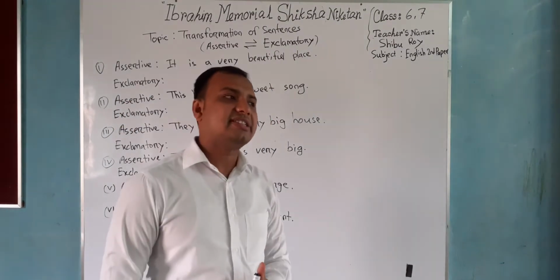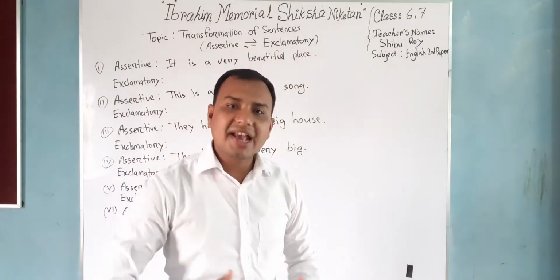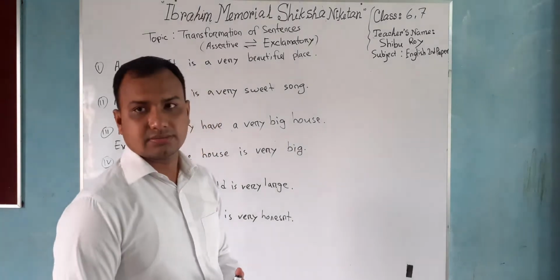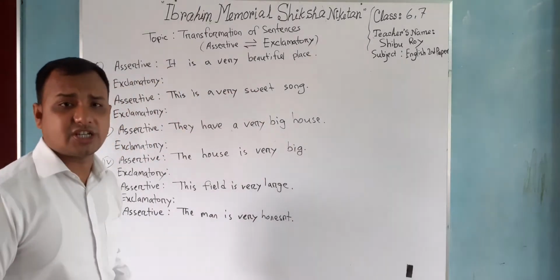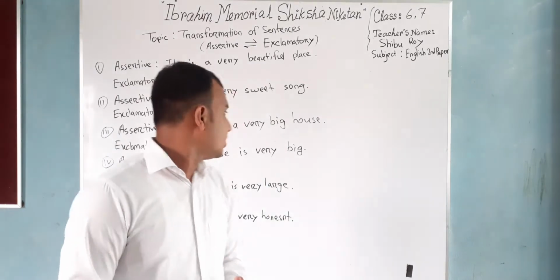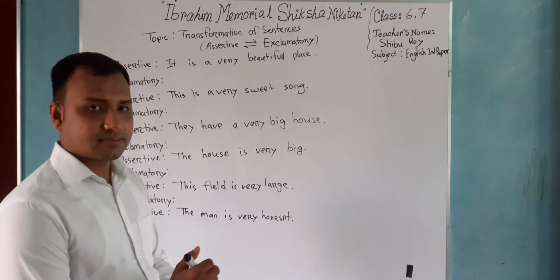I have already told you that an assertive sentence is the kind of sentence that describes something, and an exclamatory sentence is something that surprises you. It is a sudden expression. It always expresses a certain emotion. It can express your joy, it can express your sorrows. Okay? So let's begin our class.